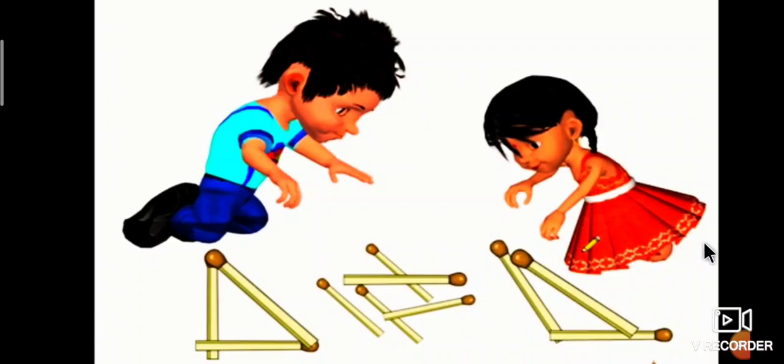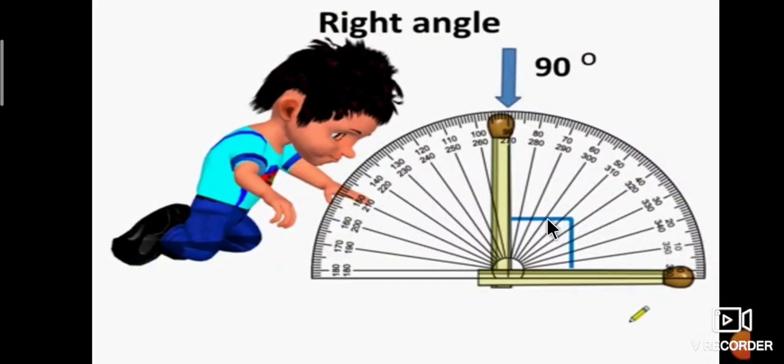In this one, first Ramu does that. One stick is perpendicular to another stick, so it forms a right angle. Using the protractor, measure the angle, which is equal to 90 degrees.